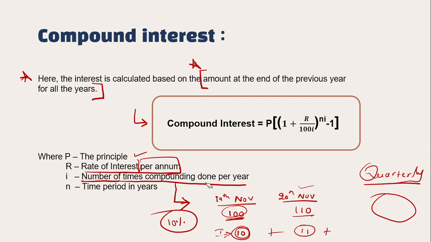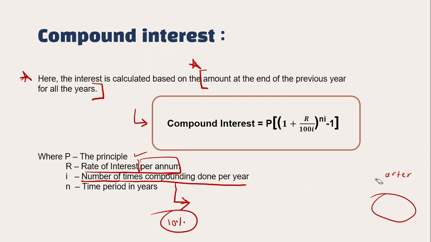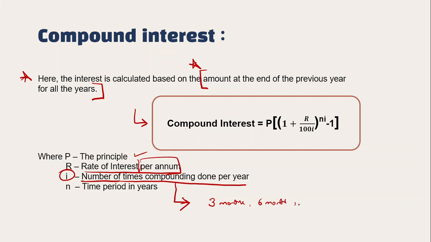But anyway, this is okay. This is how compound interest is done, okay? I have already told you something about compound interest now. Fine, no problem. So I was going to tell you about the value of I. Now see here, what is I? Usually the interest is not calculated every day. Interest is calculated usually once in every 3 months or 6 months, or yearly, right?